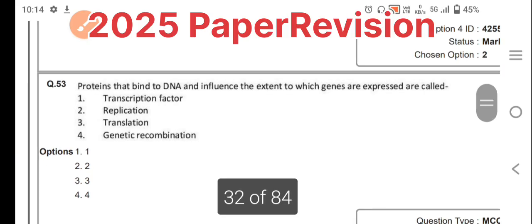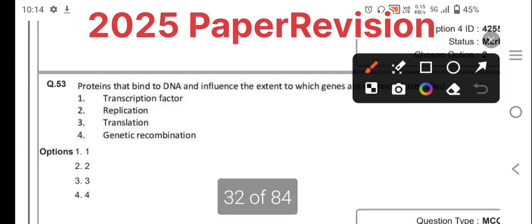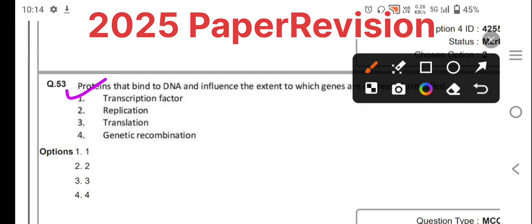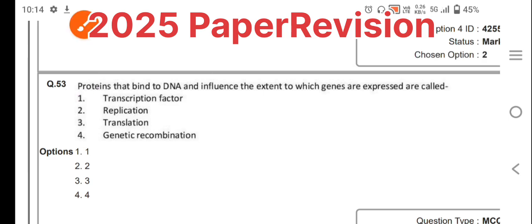I hope you understand. Answer number 1 is correct. It is very important to work on the meaning of transcription factor. Even by reading the other options you will get an idea about the objective of the question and why they asked it. Next we are moving further.